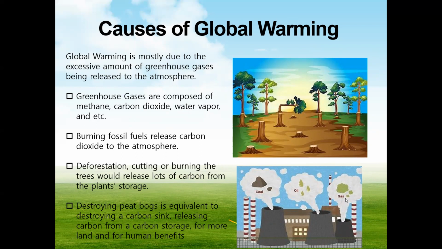Destroying peat bogs is equivalent to destroying a carbon sink because peat bogs are a place where plants decay and it will be a place for carbon to stay. And since it's destroyed, carbon is released from a carbon storage for more land and for human benefits, but it worsens global warming.